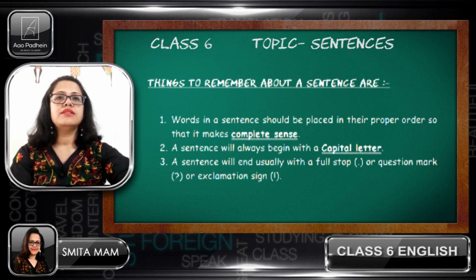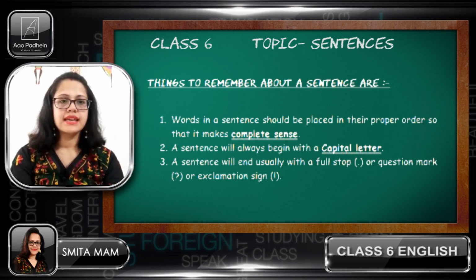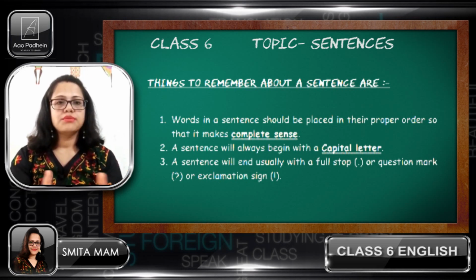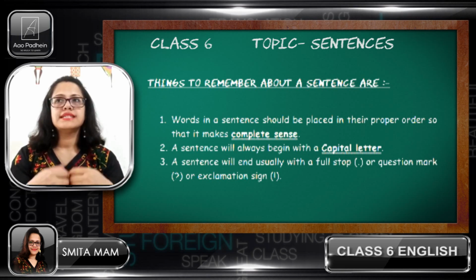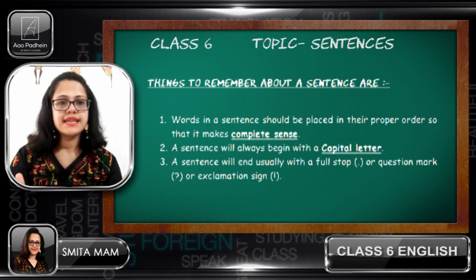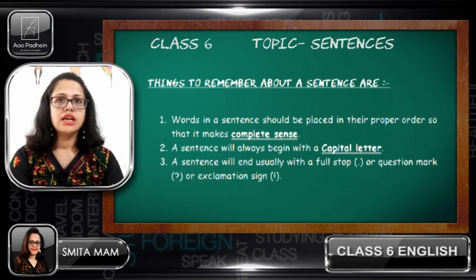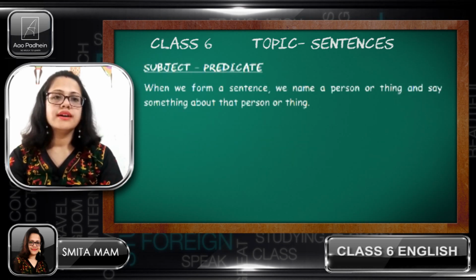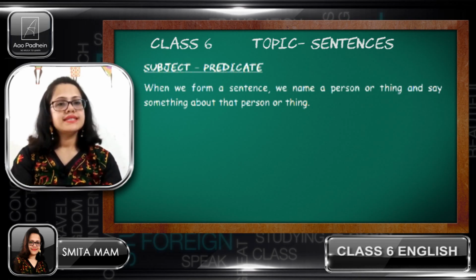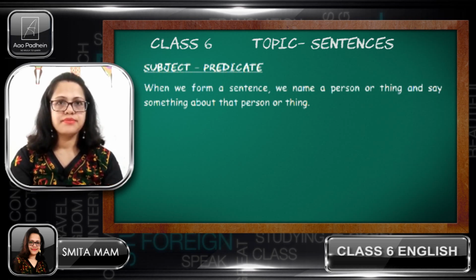Basically, when I'm talking about a sentence, there are some major properties in a sentence. What are the factors? What are the properties in a sentence? If I tell you a sentence, it should give you a meaning. So whom I'm talking about in a sentence, and what I'm talking about in a sentence is very important. So that is called subject and predicate. In a sentence, there is a subject and a predicate. Let us discuss what these are.